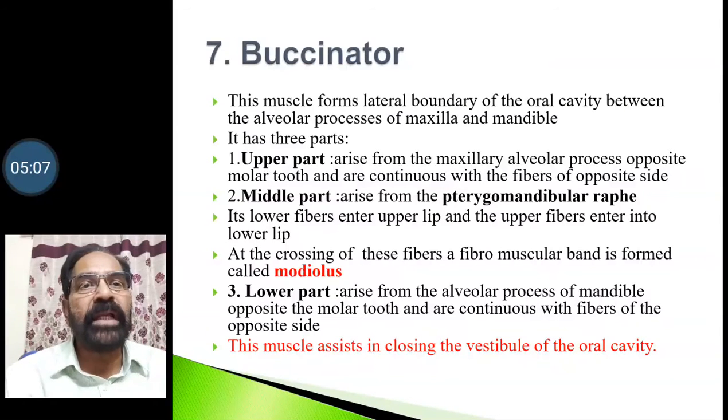The fibers arising from the pterygomandibular raphe, the lower fibers enter the upper lip and the upper fibers enter into the lower lip. At the crossing over the angle of the mouth, these fibers form a fibromuscular band called the modiolus. The lower part arises from the alveolar process of the mandible opposite the molar teeth and is continuous with the fibers of the opposite side. This muscle assists in closing the vestibule of the oral cavity.